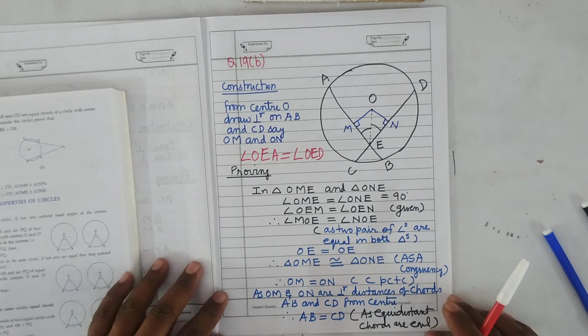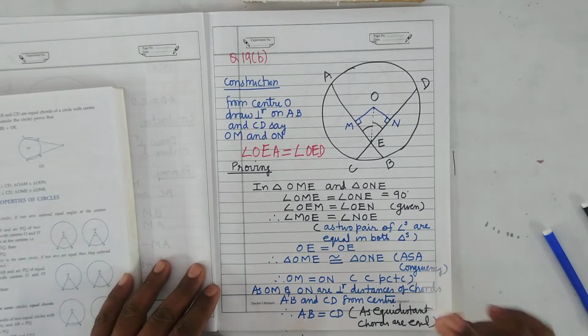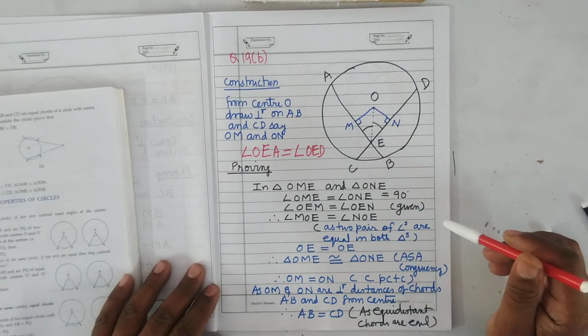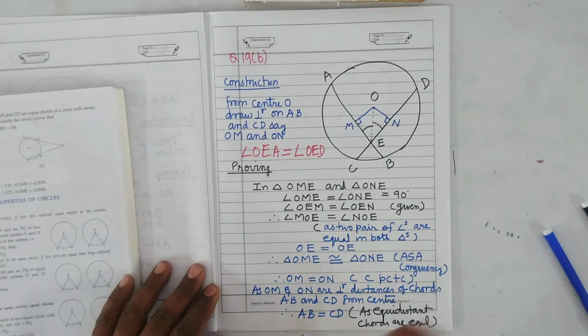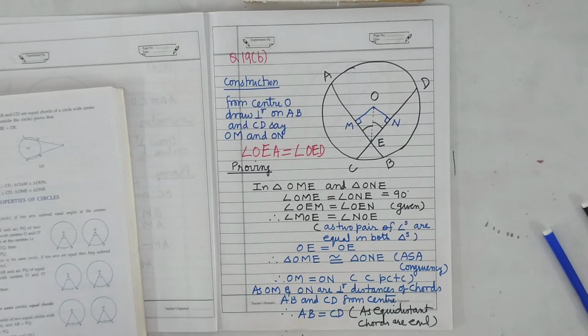So see here, in order to prove that the chords are equal in length, you prove that they are equidistant, meaning their distances from the center are equal. If you prove this, then the chords will be equal in length, because we know one theorem: equidistant chords are equal in length.